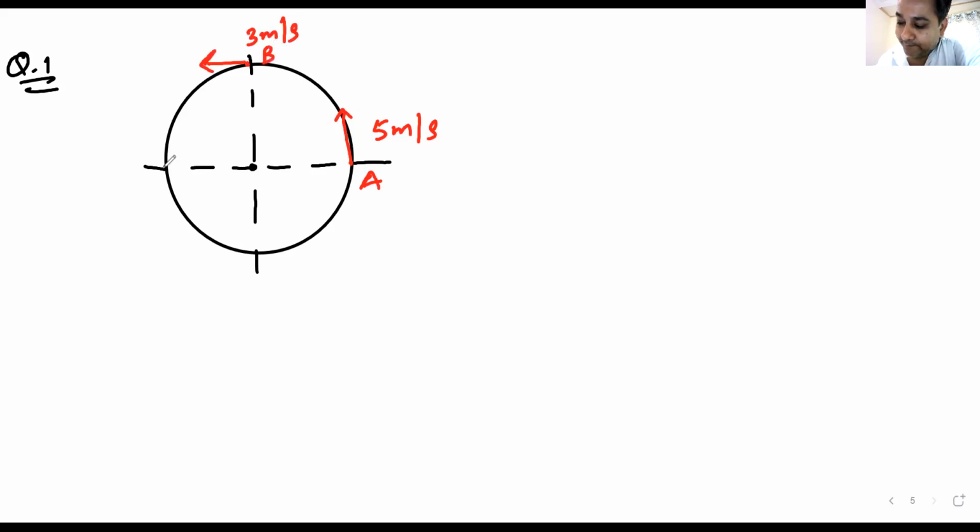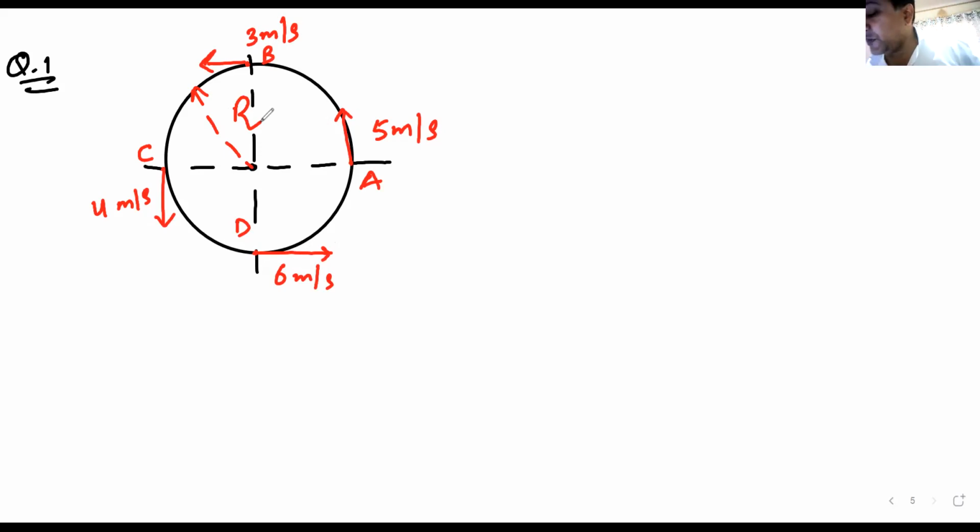At point C, it is moving downwards, 4 meters per second. At point D, it is moving here, let me call it 6 meters per second. Let me also call the radius R. So radius is R. I have not given it a value. There is a point that I want to make. From A to B, it takes 2 seconds.